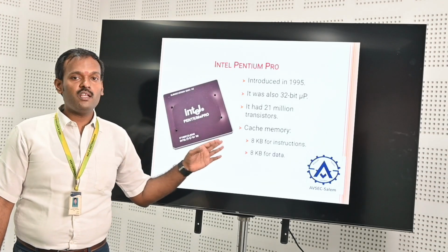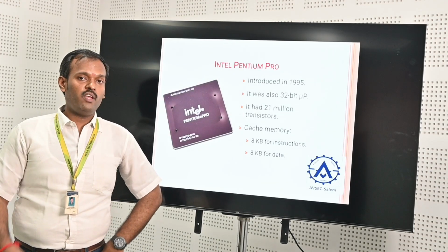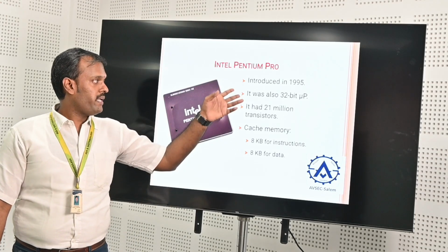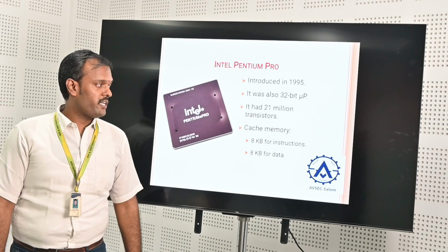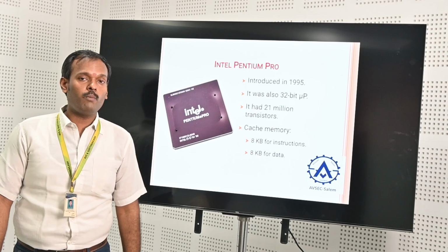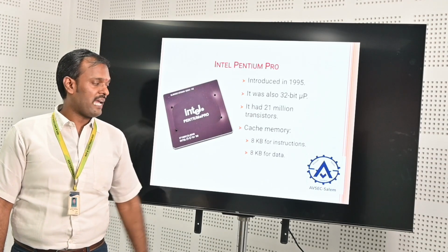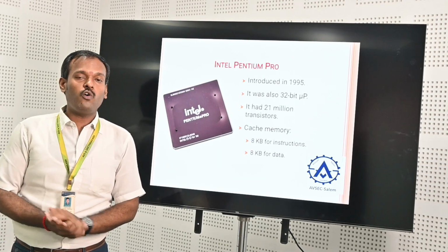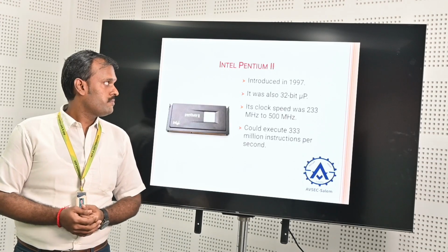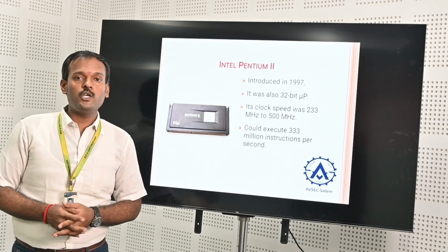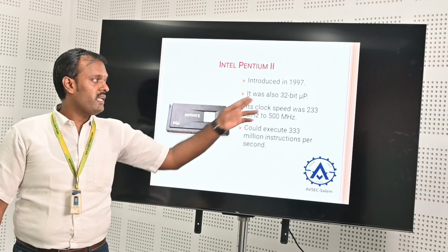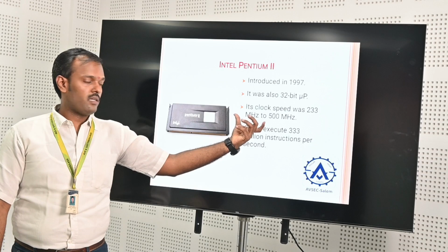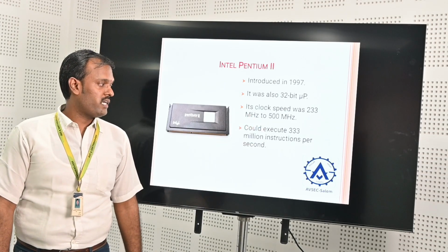So these are all the various kinds of operations and processors available in microprocessors. Intel Pentium Pro is 32-bit, with a 21 million transistor capacity. The cache memory is 8 KB for instruction and 8 KB for data. Intel Pentium 2 was introduced in 1997, it is 32-bit, and its operating clock speed is up to 500 megahertz.